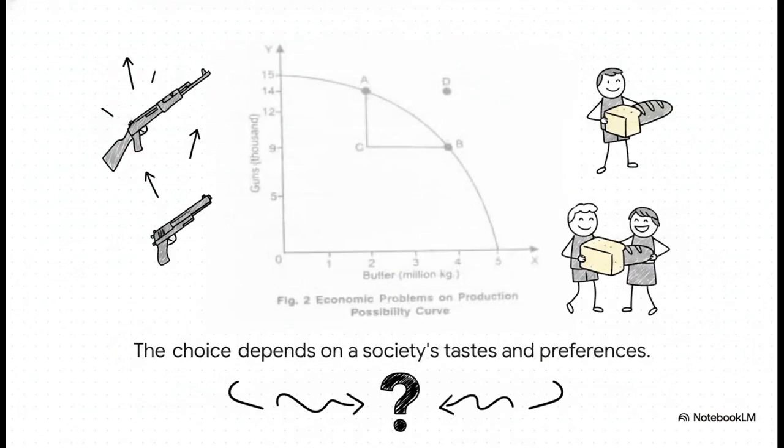Take a close look at the curve again. If a society chooses point B, higher up on the axis, they've decided they need more guns and less butter. Trace that line down, and if they choose point E, they've clearly decided they want way more butter and fewer guns. So, who makes this monumental call? Ultimately, this decision depends entirely on a society's tastes, their preferences, and of course, the sheer urgency of their needs at any given historical moment.